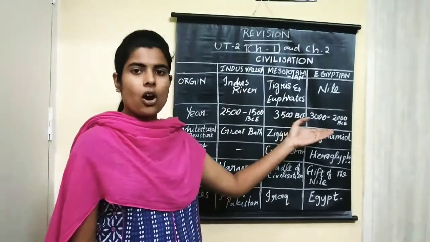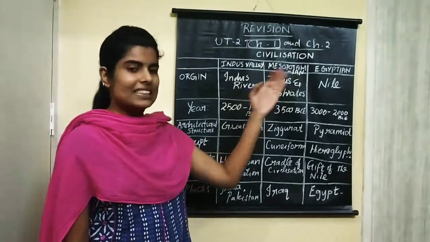Good morning, children. Here we are going to have reflection on our second chapter, that is the ancient civilizations of the world. Here I have tabulated all the three civilizations, their features and specializations. Let us now recall it. Okay, so let's start. So what are the three civilizations which we studied in our chapter?